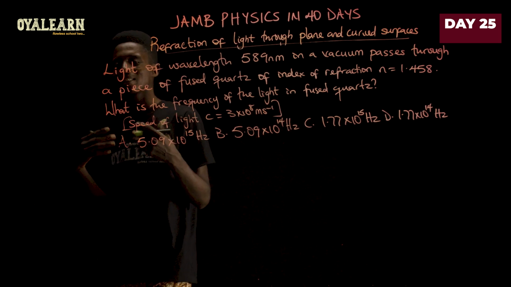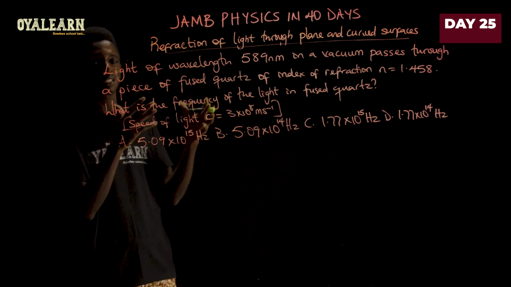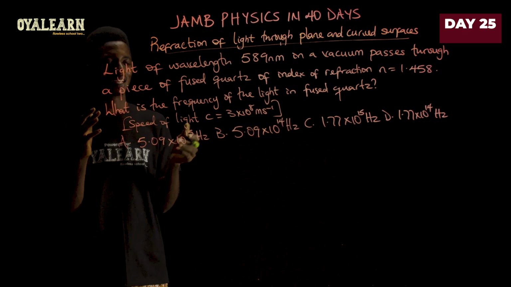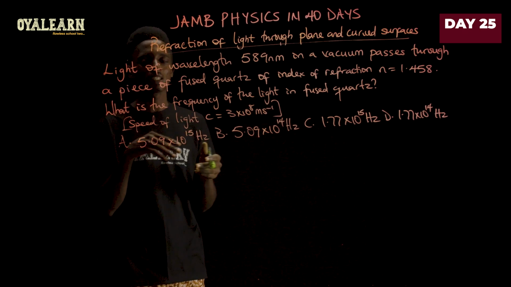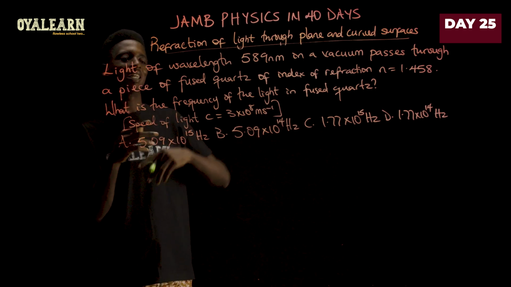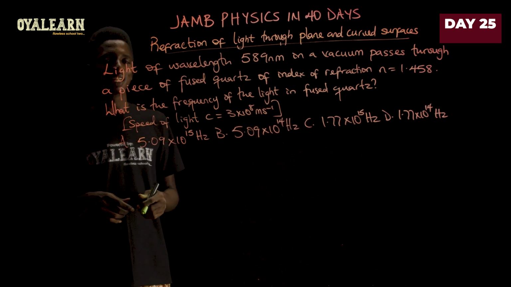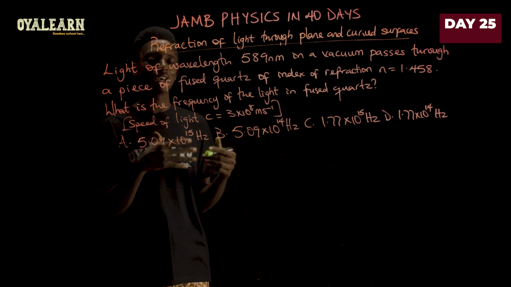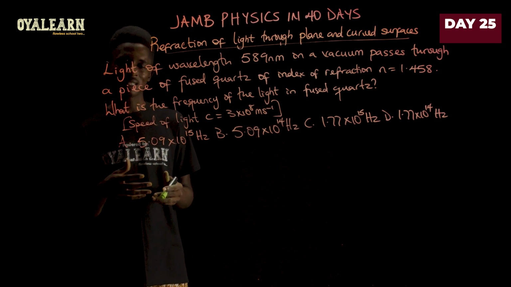Now, oftentimes I see this kind of question exactly like this send a lot of students into a wild goose chase. They begin to compare first from refractive index, use that to find the wavelength of the light in the fused quartz, and then apply c equals f lambda to find the frequency.